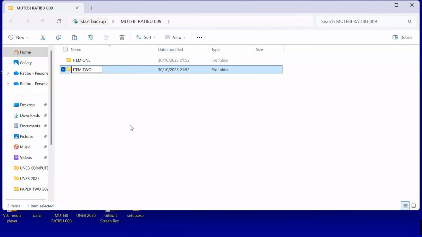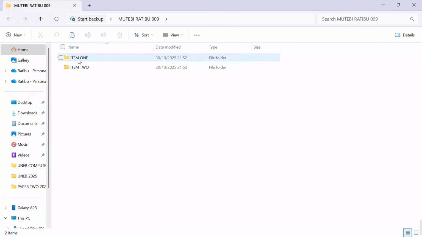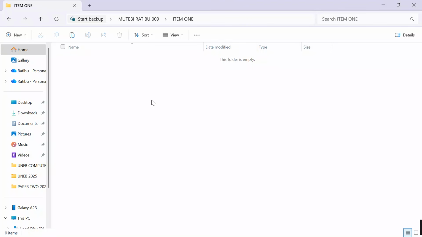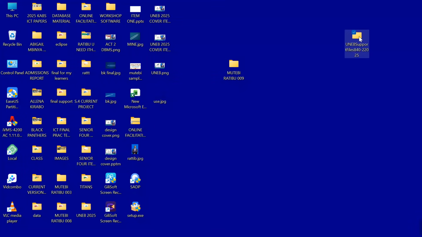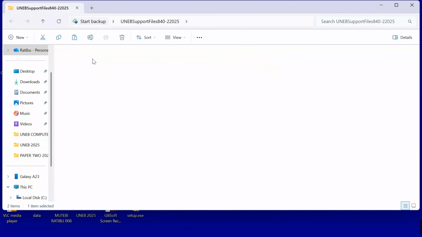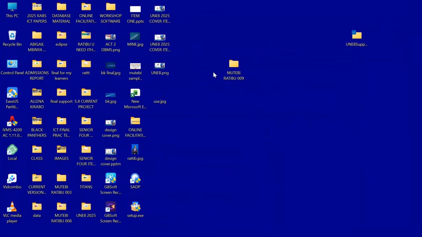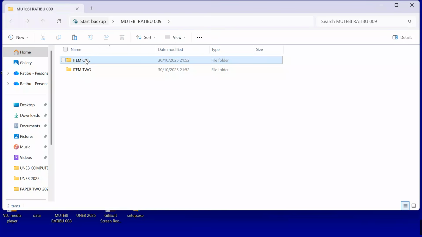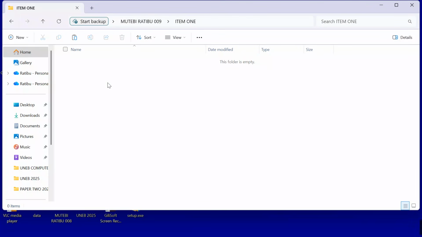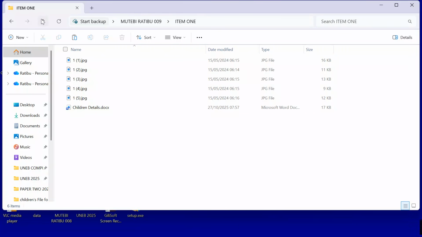Now, after doing all this, we start checking here and there to see what we're supposed to do. So I will come into item 1, which I'm going to be executing. Remember, a video for item 2 has also been uploaded on the channel. Please check it up and then we learn. So now I will go straight to my support material. I check out this project. I pick all this information. For now, I drop it in my working folder for easy access, easy editing, easy manipulation. I will come over here and then paste. I paste my files so that we can start checking them together.